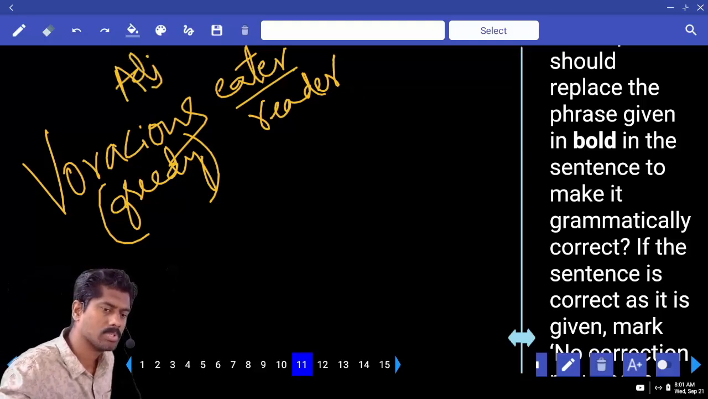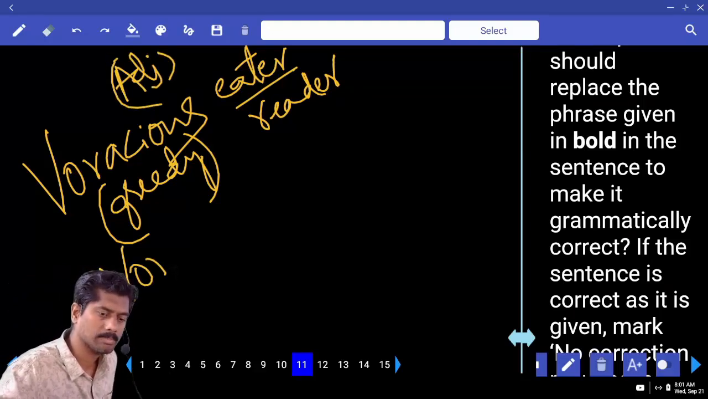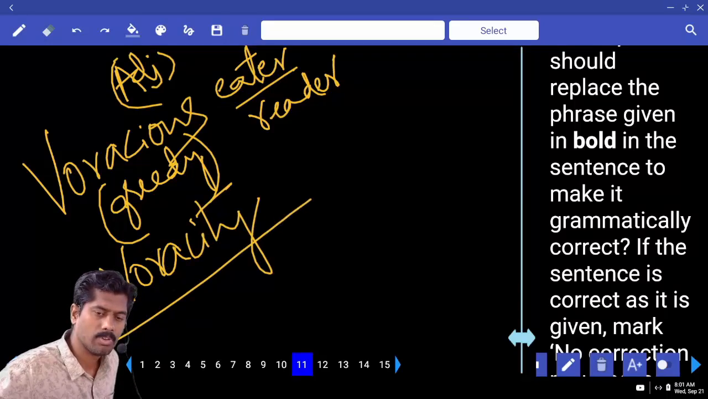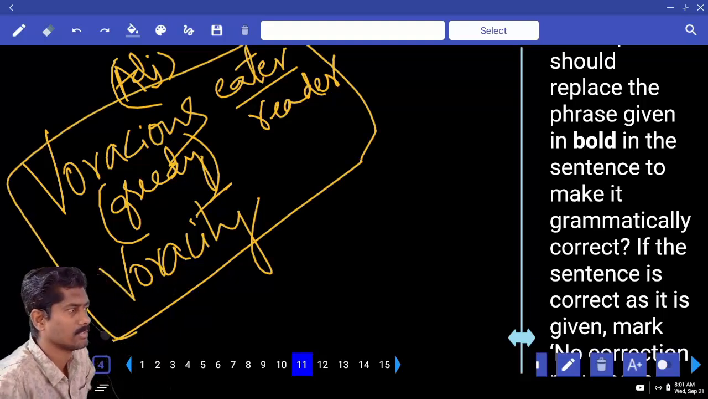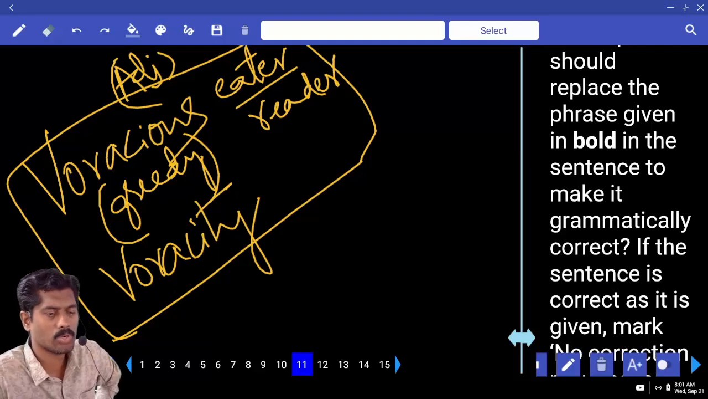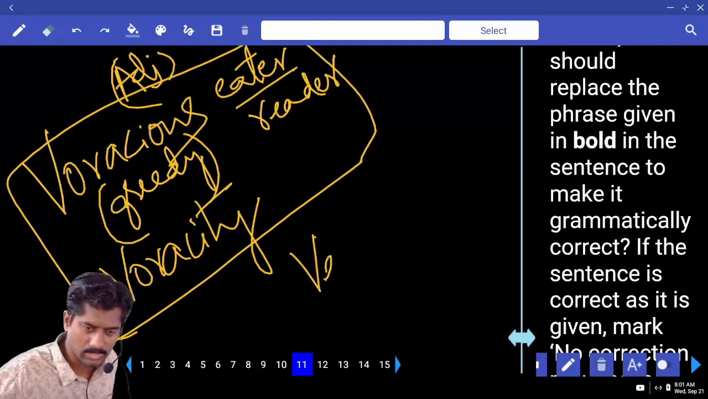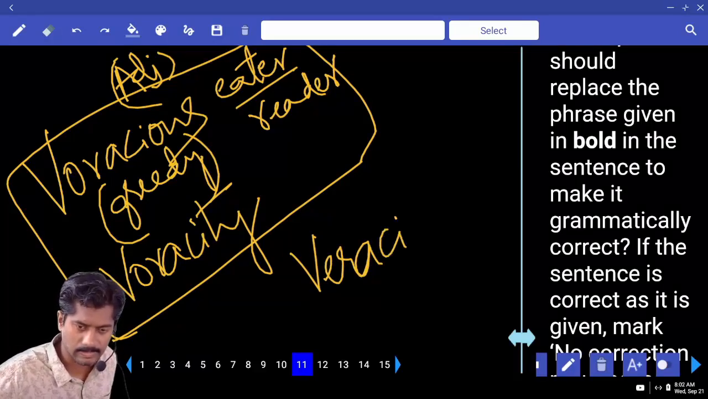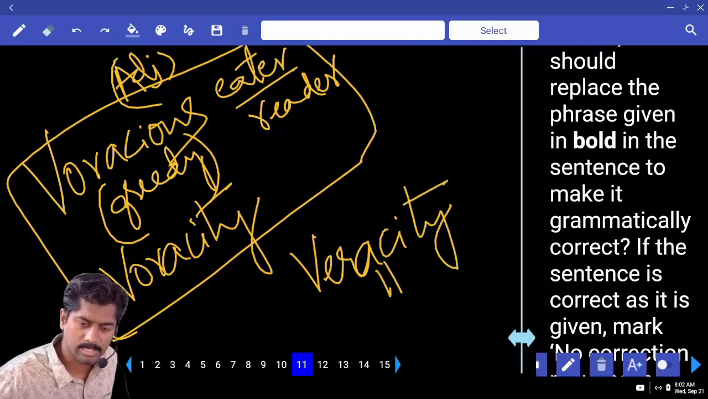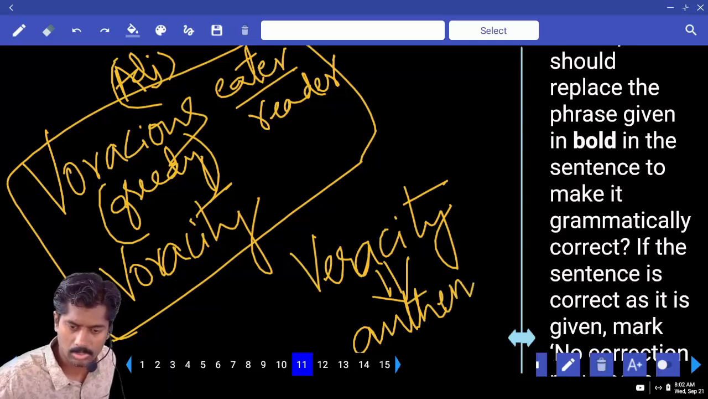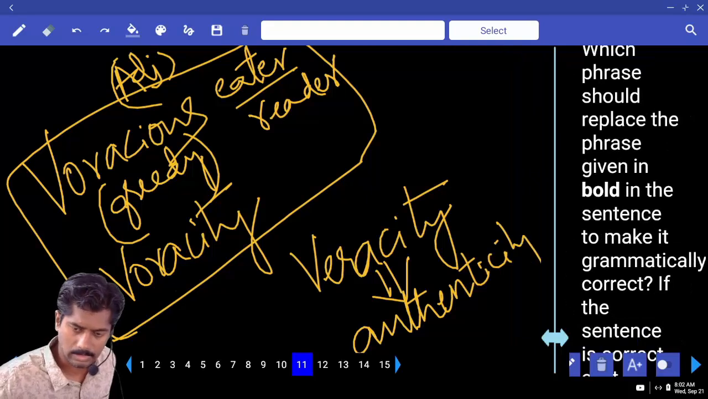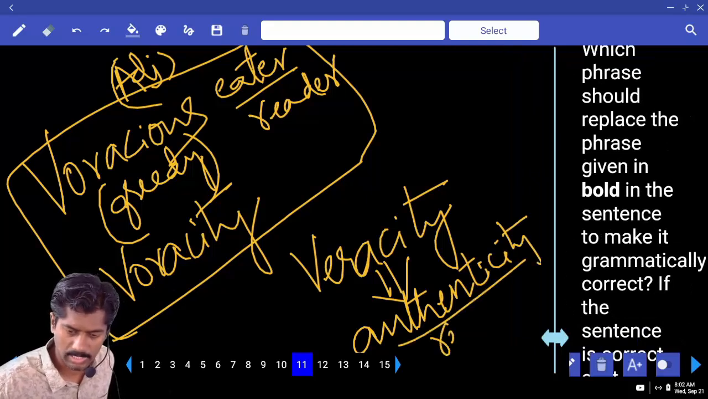And the noun for this is voracity. That fellow was voracious in terms of taking dowry even after the marriage. So voracious means wanting more and more. Veracity is nothing but authenticity, genuineness, reliability, that you can trust.